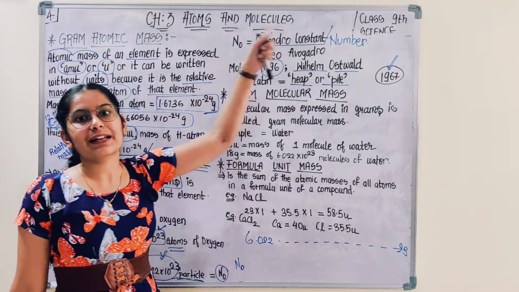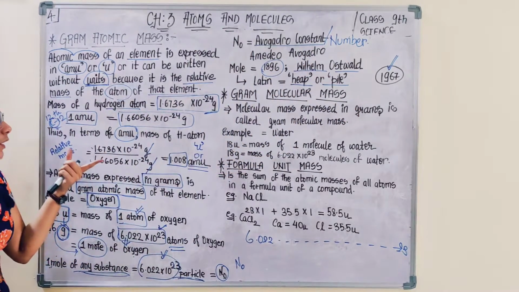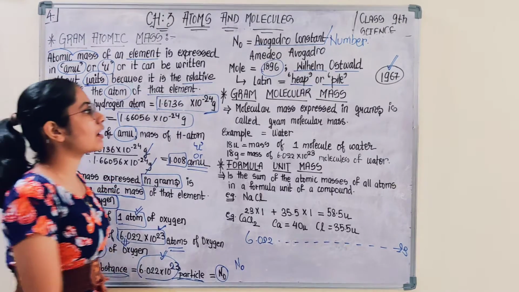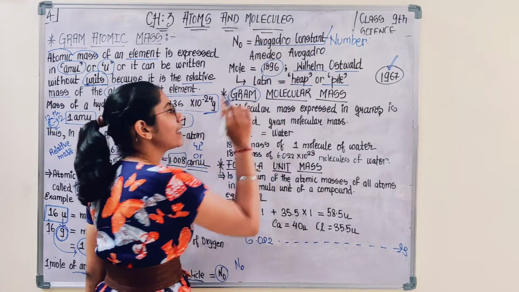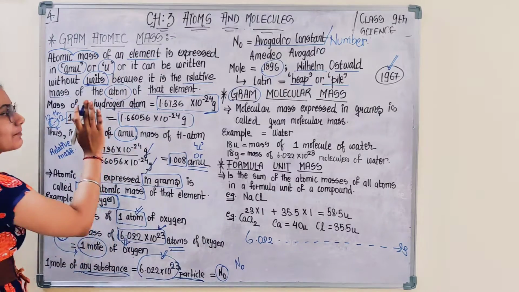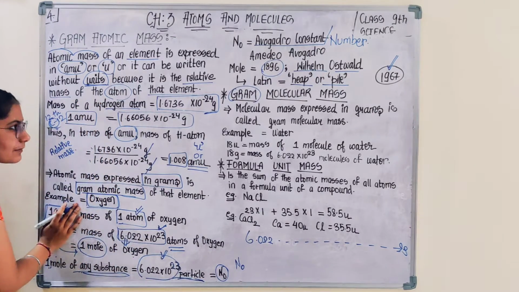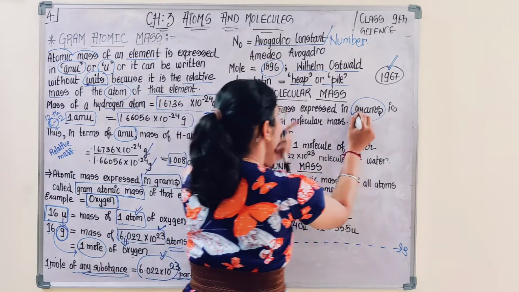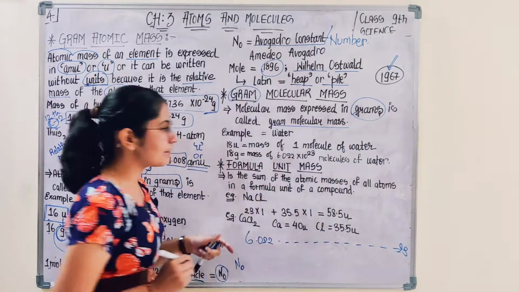So I hope you are getting about mole and gram atomic mass. Similarly, if we talk about gram molecular mass, it is the same thing. Like atomic mass can be written as gram atomic mass, molecular mass can also be expressed in terms of grams and is referred to as gram molecular mass.